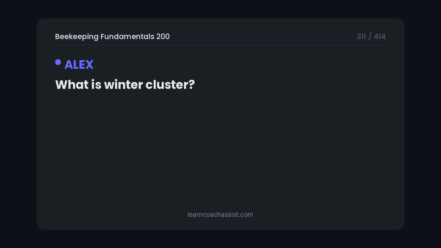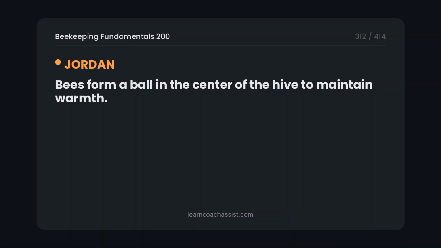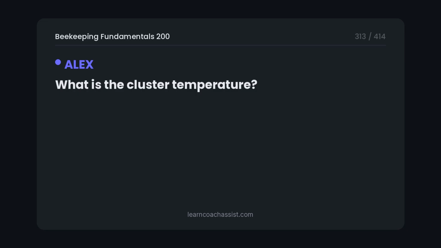What is winter cluster? Bees form a ball in the center of the hive to maintain warmth. What is the cluster temperature?